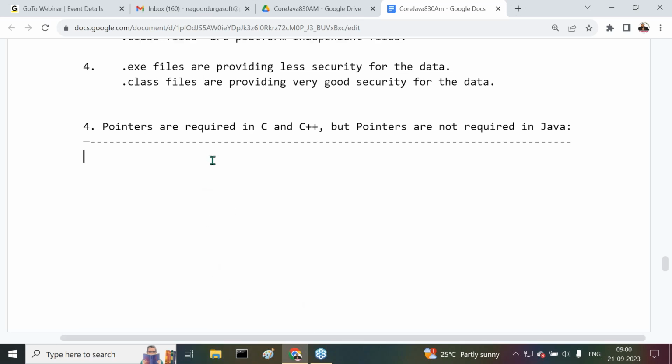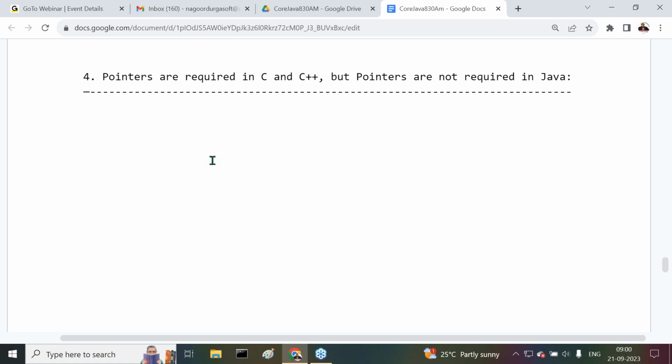Before going to understand whether pointers are required or not required in C, C++, Java, first we have to understand what a pointer is and what the nature of the pointer is, when they are recognized, when they are initialized. After that, we will think about why pointers are required in C, C++, and why pointers are not required in the case of Java. Later we will understand it. But first of all, we have to understand what a pointer is, what the need of this pointer is, and what the nature of the pointer is. All these points we are going to understand. Right, so now let's see this one.